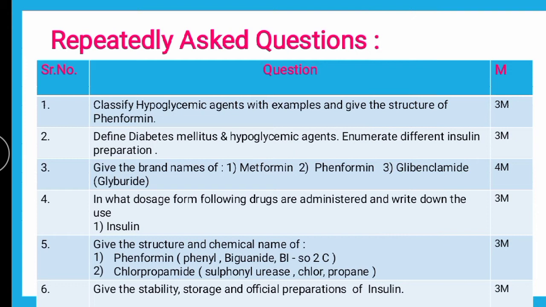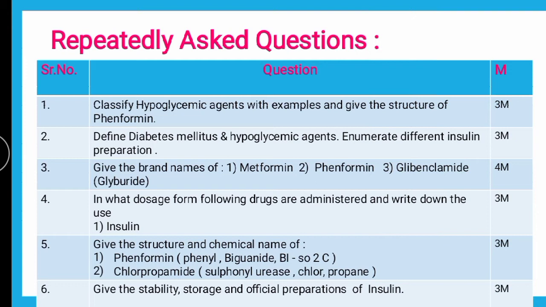Then glibenclamide, which is glyburide, and the brands of glibenclamide are Glucosafe, Euglucan, Codica, Diabeta, etc. Then the next question is: in what dosage form are the following drugs administered, and write down the uses of insulin.